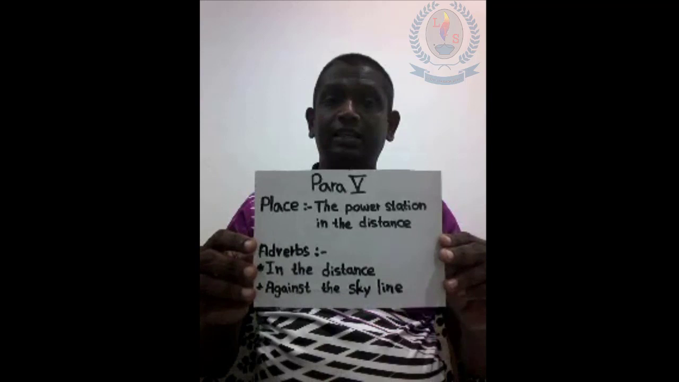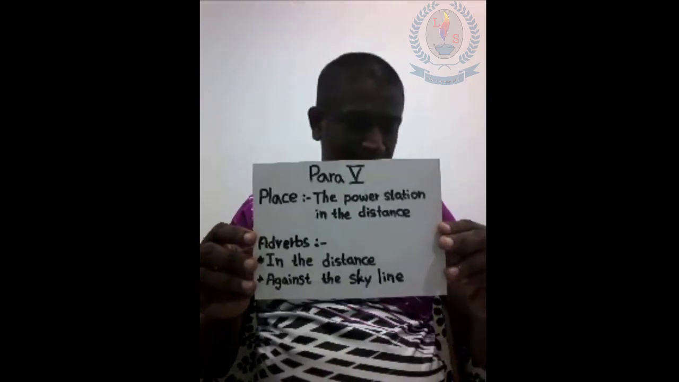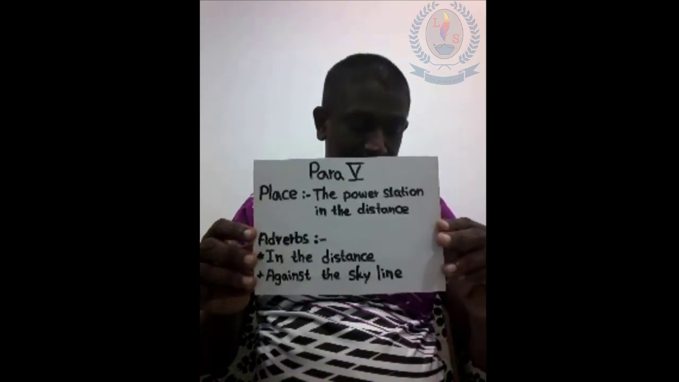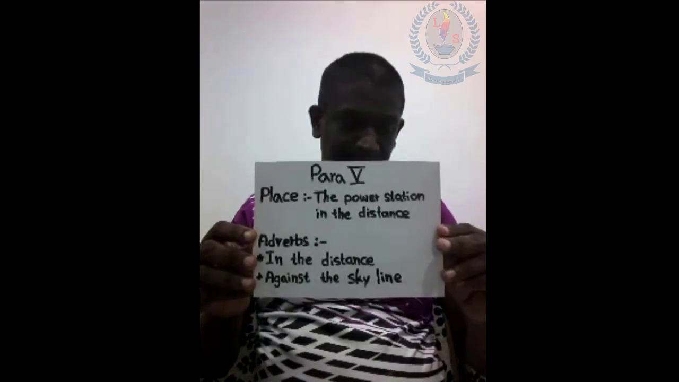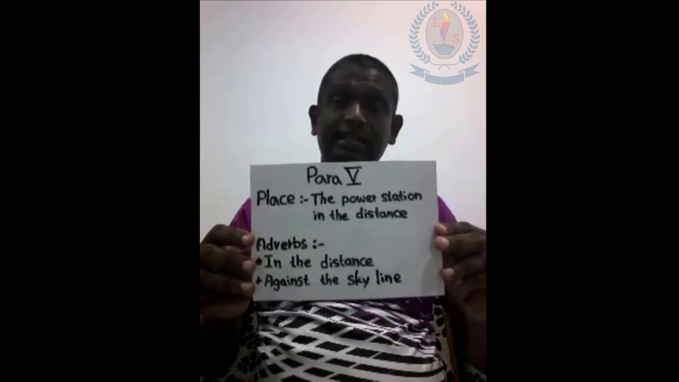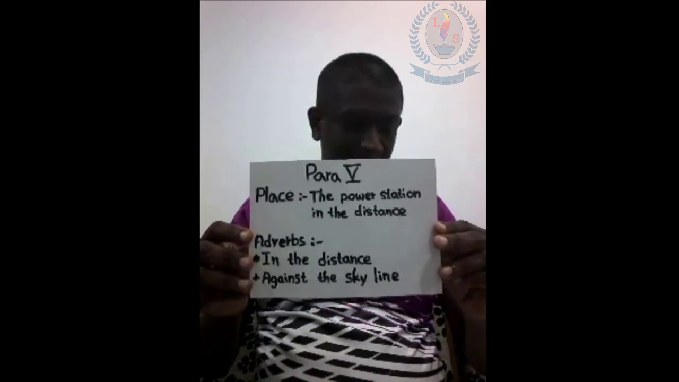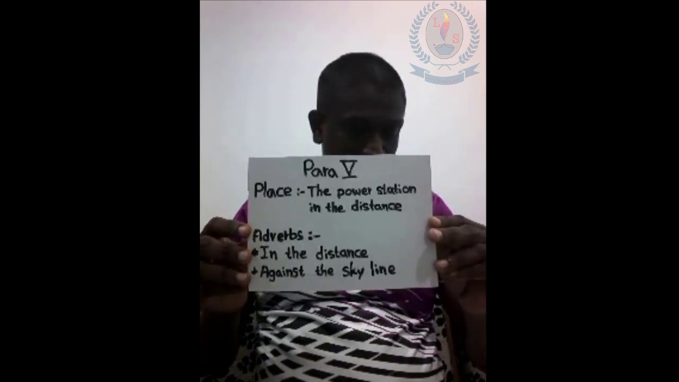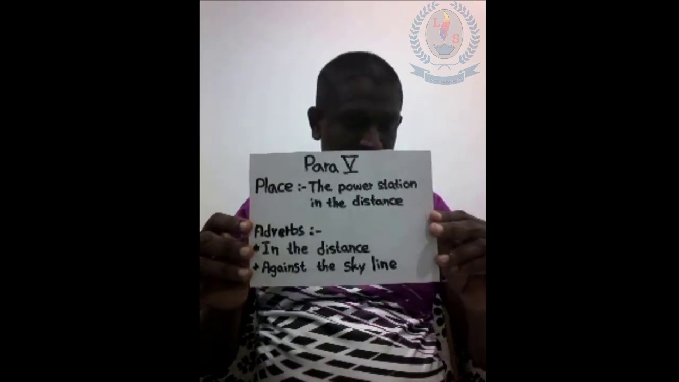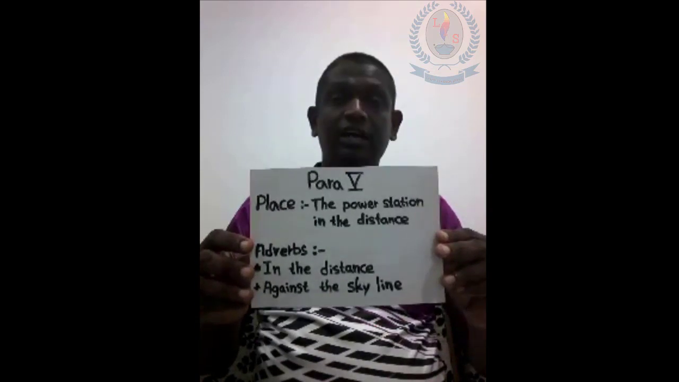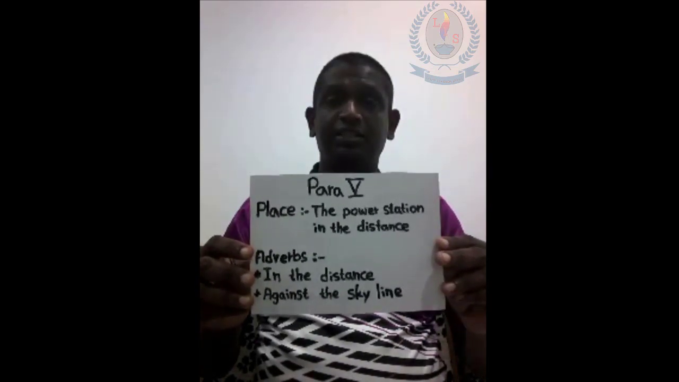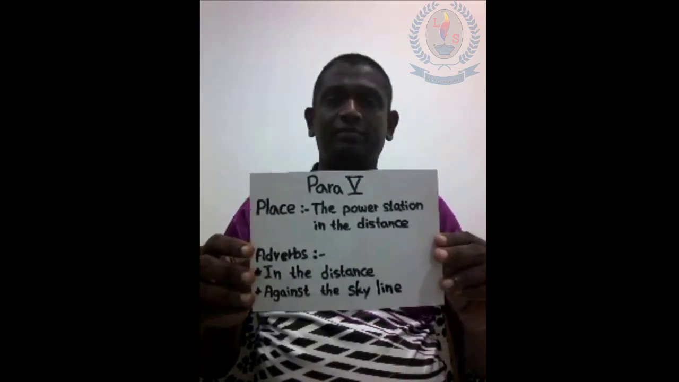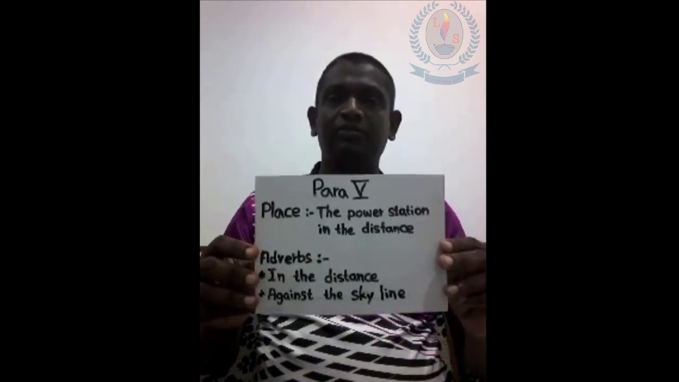The adverb phrase in the distance tells us where the power station is. The adverb phrase against the skyline also tells us where the power station is. Okay. Now I believe you understood the lesson.